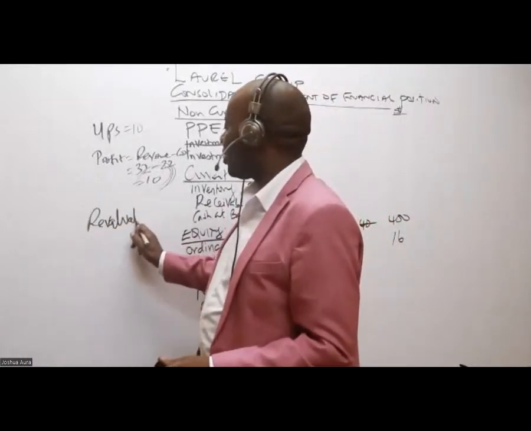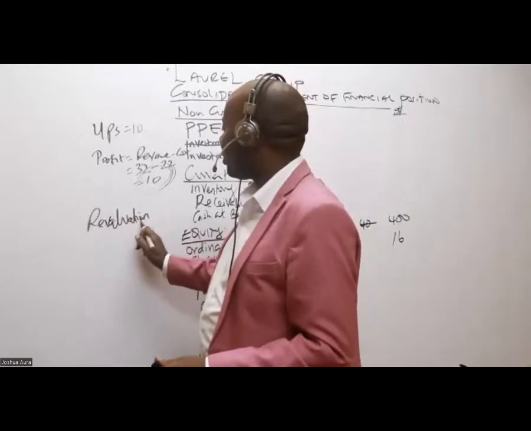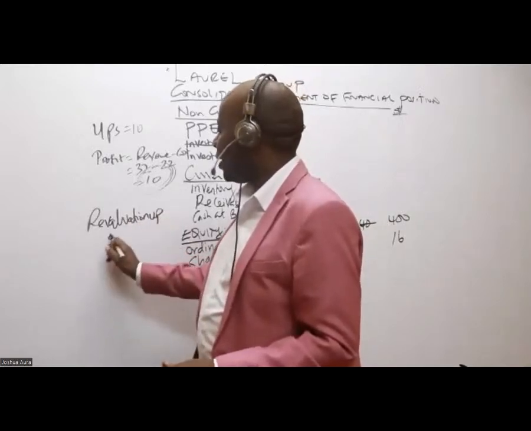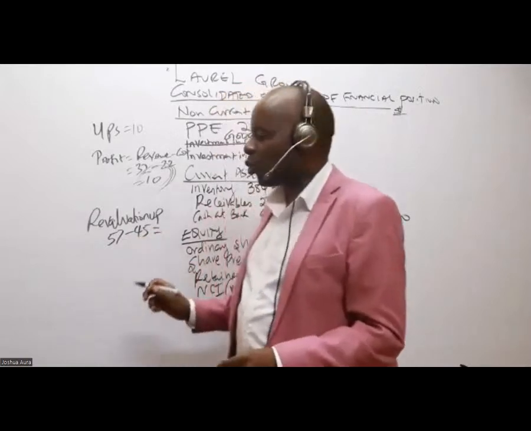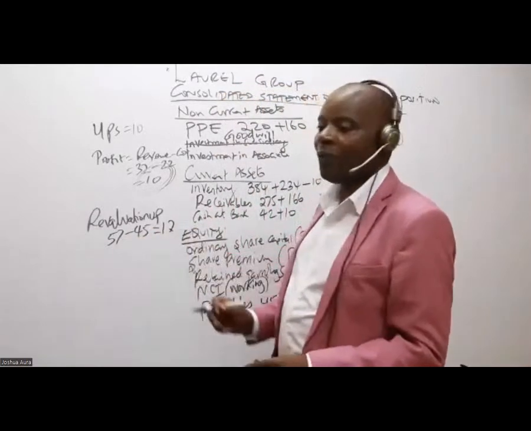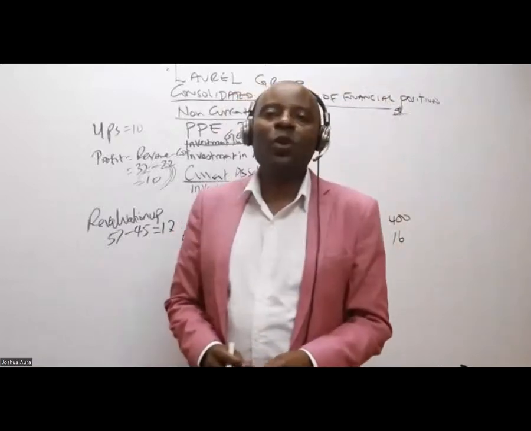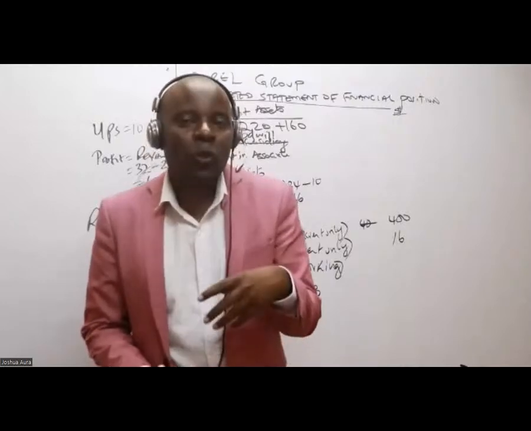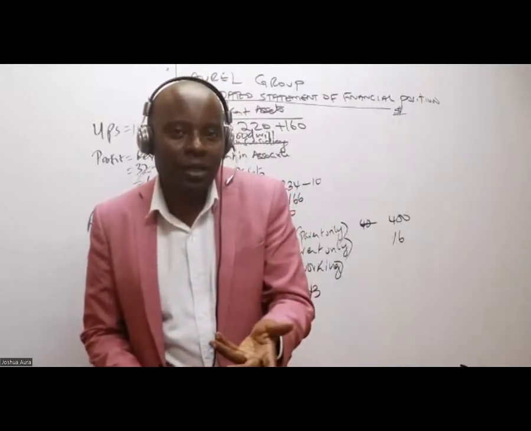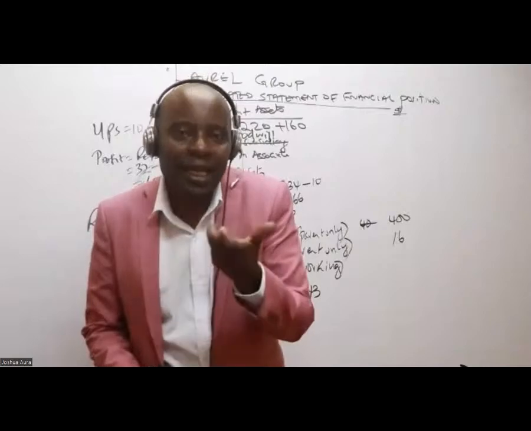The revaluation is upward. It will be 57 minus 45, which gives me how much? 12. So if it is a revaluation upward, we know that our assets are understated. So we need to come and capture this as a new value.